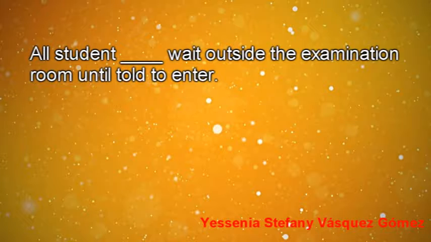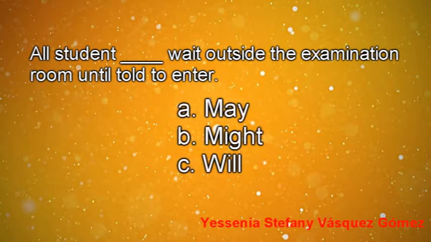All students wait outside the examination room until told to enter. Possible answers: may, might, and will. Which is the correct option for you? Very good. Will. Why? Because it's used to describe a rule.